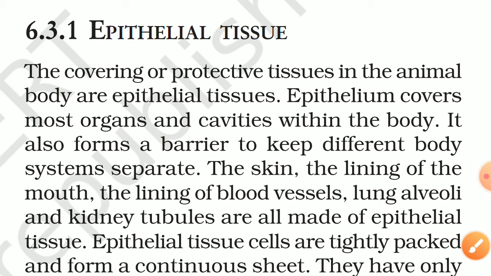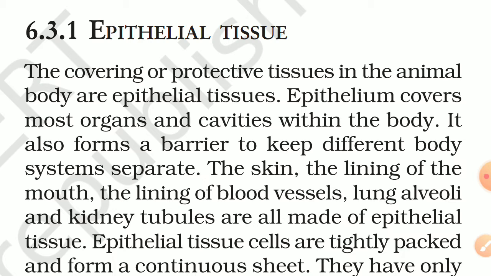Let's begin. The covering or protective tissues in the animal body are epithelial tissues. Not only our skin but also the outermost part of our organs are epithelial tissue. They are protective; they cover our body and protect it from different harmful things.